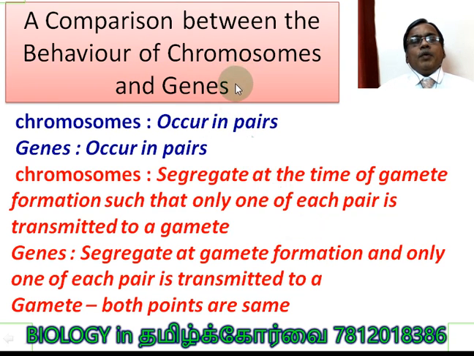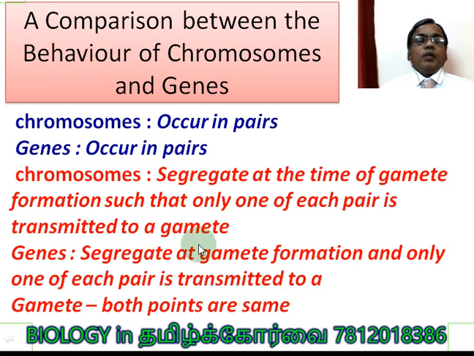A comparison between the behavior of chromosomes and genes is given in the CBSE book. Chromosomes occur in pairs, genes also occur in pairs. Both points are similar here. Second point: chromosomes segregate at the time of gamete formation such that only one of each pair is transmitted to a gamete. Genes, same point, segregate at gamete formation and only one of each pair is transmitted to a gamete. So both points are the same.